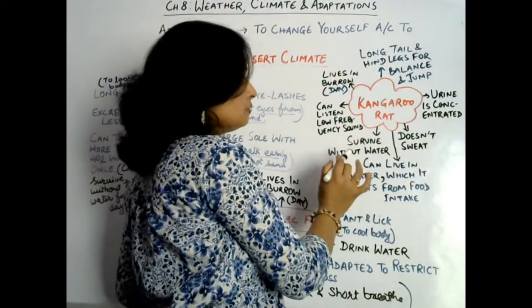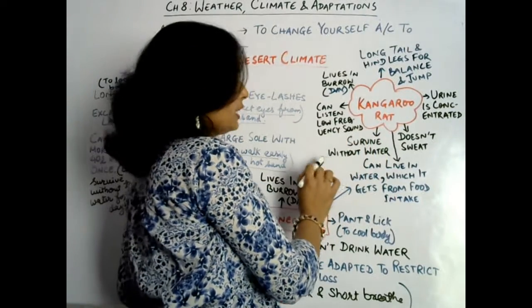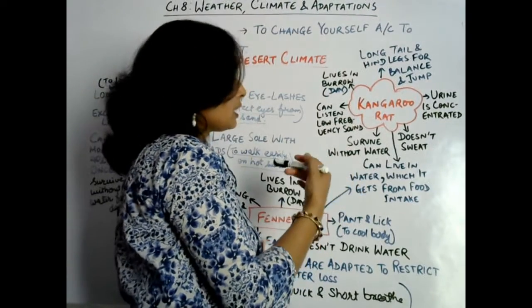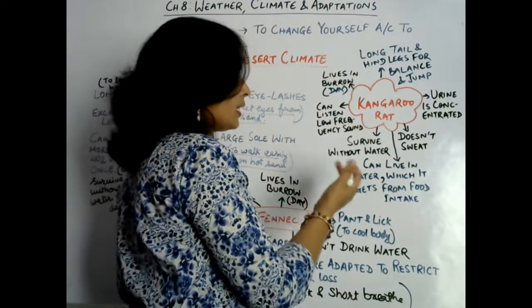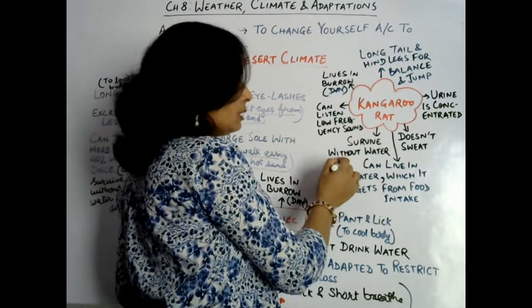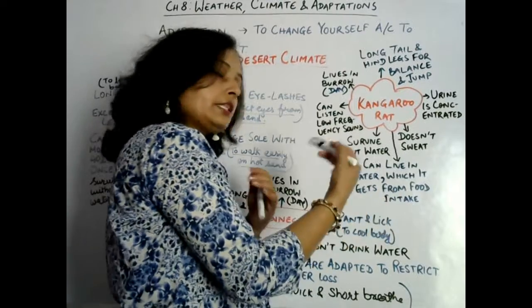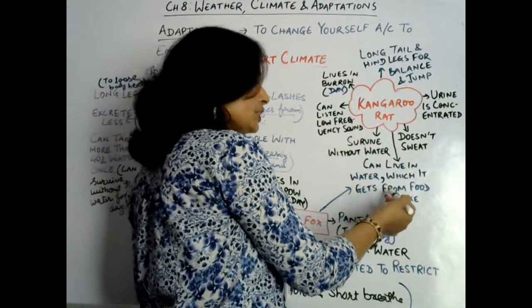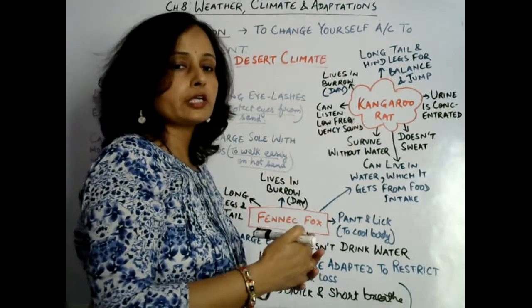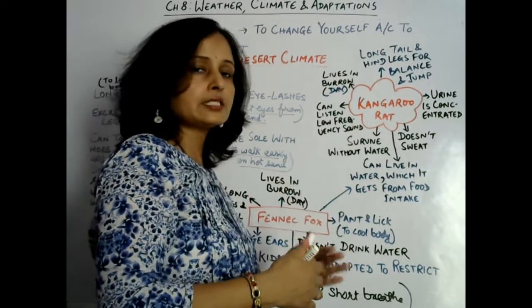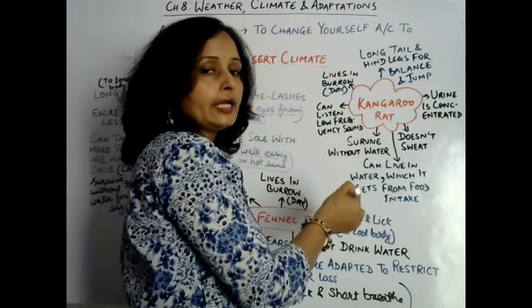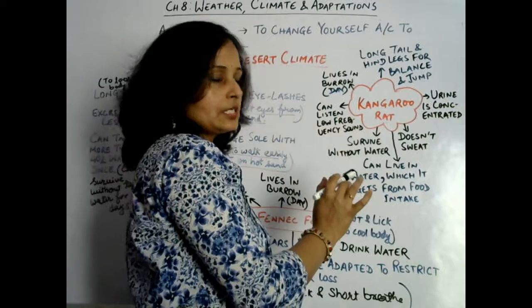It can conserve water. Now next one, it can survive without water. It can survive without water, meaning it doesn't take water. In fact, it doesn't drink water, but it can survive on the water which it gets from food intake. Whatever food it eats, it survives only on the water from that, and it doesn't take extra water for survival.